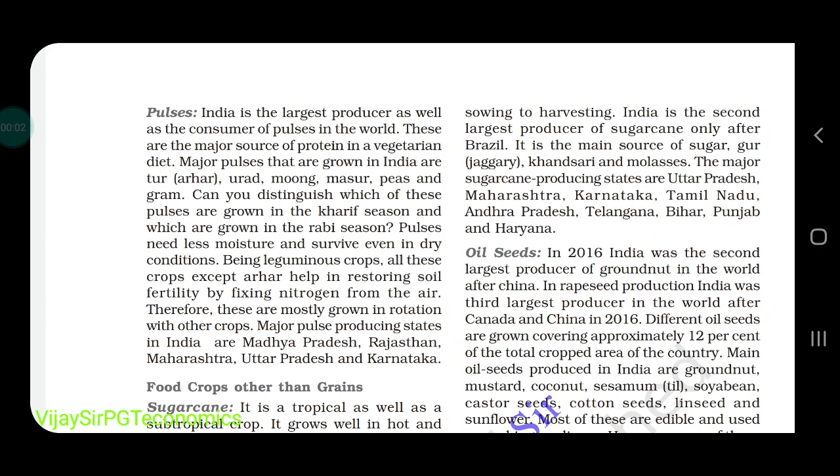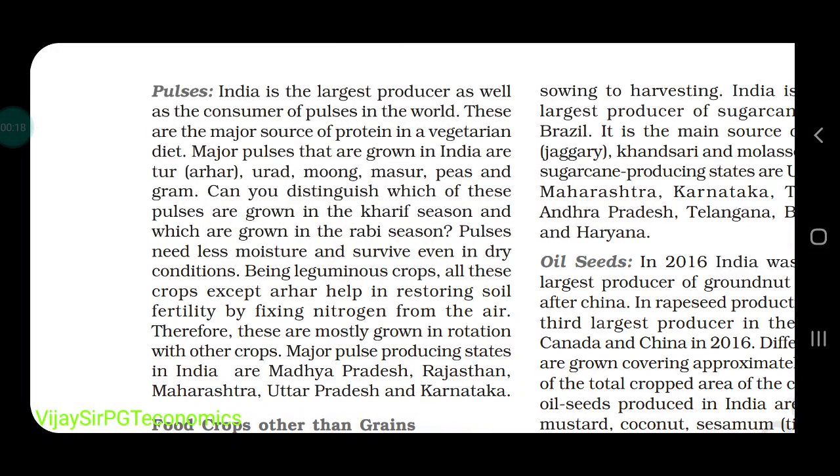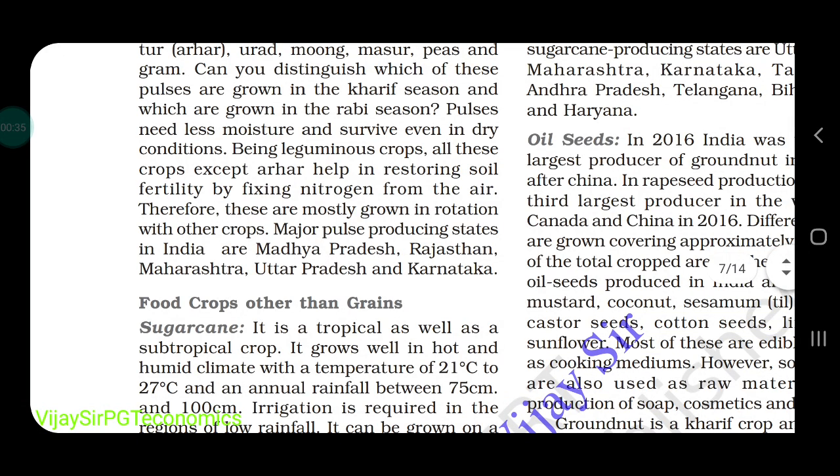Hello everyone. Now we'll start with the pulses. India is the largest producer of pulses. These are the major source of protein in a vegetarian diet, and pulses also contain major vitamins. The major pulses grown in India are arhar, urad, moong, masoor, peas, and grams. The major pulse-producing states are Madhya Pradesh, Rajasthan, Maharashtra, UP and Karnataka.